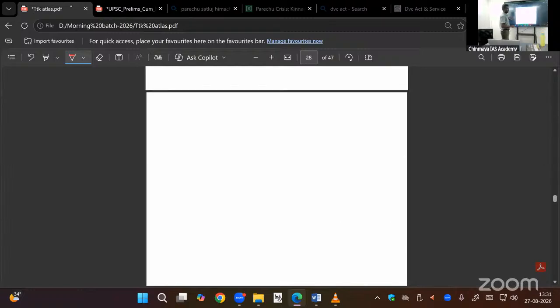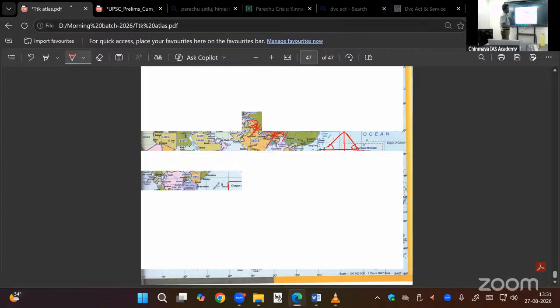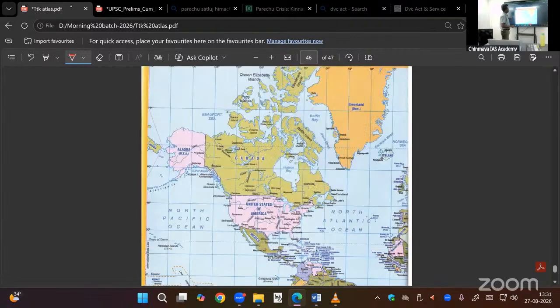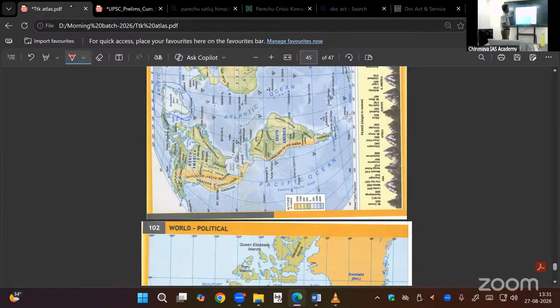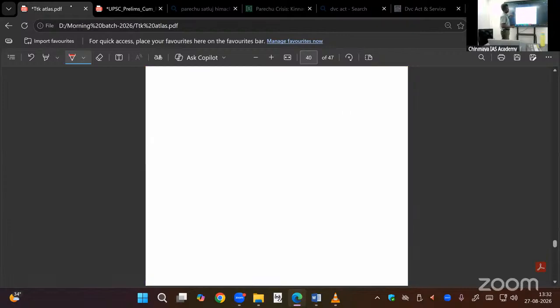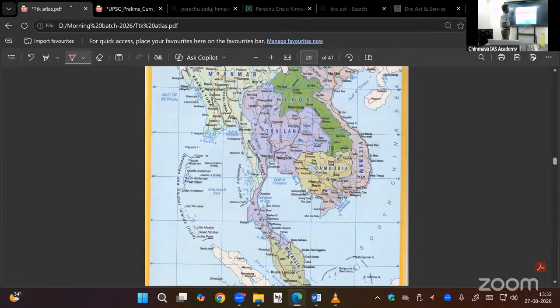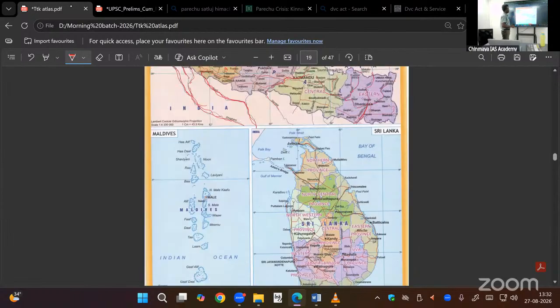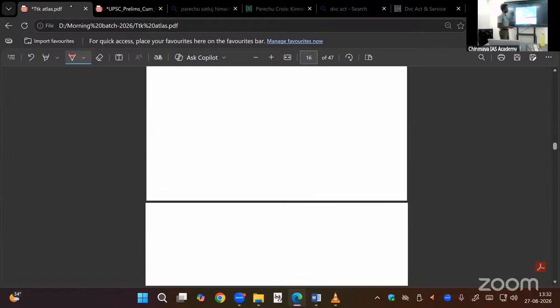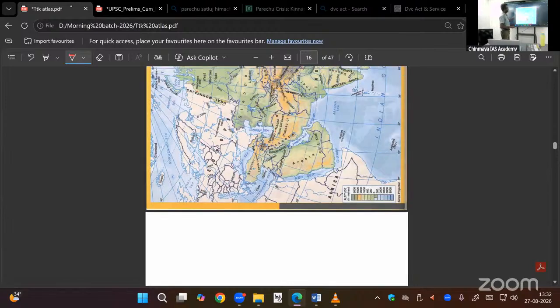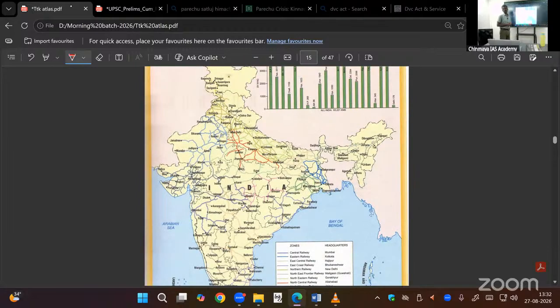In 2000, also in 2001, the then NDA government headed by Vajpayee brought the idea of national highway development. Because in 1991-92, we introduced LPG. So many MNCs were coming to India, but they asked about infrastructure in India: road, railway, airport, port.